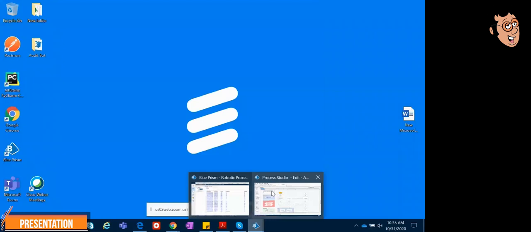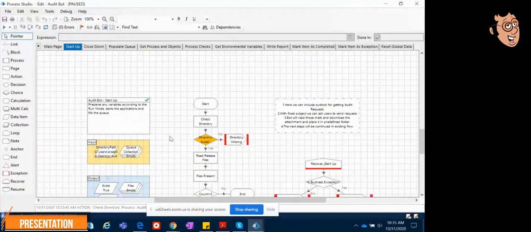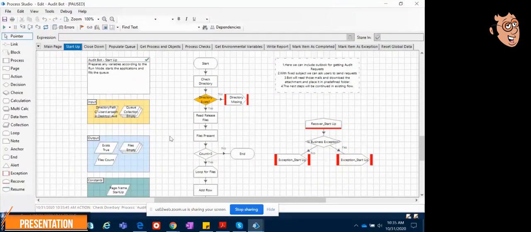Firstly, in the startup page, we check whether the directory is present or not, and then we check for BP release files. If there are any BP release files, we prepare one queue collection, which is going to be added to the queue. Here I have kept one process for the purpose, and there is only one item for our queue. In populate queue, it checks whether there are any files present in this queue collection, and if there are, it adds them to the queue.